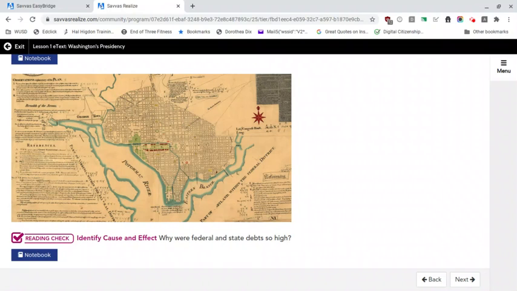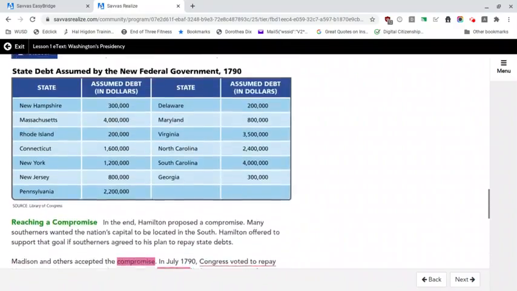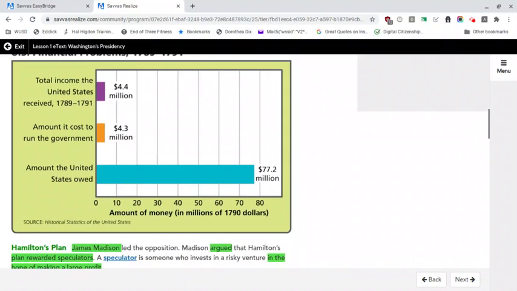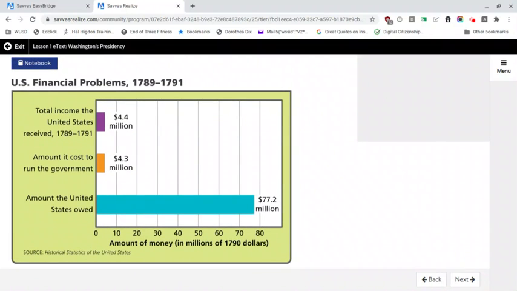Okay, the federal and state debts were so high because they had to borrow a lot of money during the Revolutionary War. It's a quick, easy answer. I want to talk about these graphs for a second. So this chart, the U.S. financial problem, 1789-1791, shows that the United States made $4.4 million in that time period, and it cost $4.3 million to run the government. They made $100,000. Now, the government's not there to make money, but that's not a lot of money.